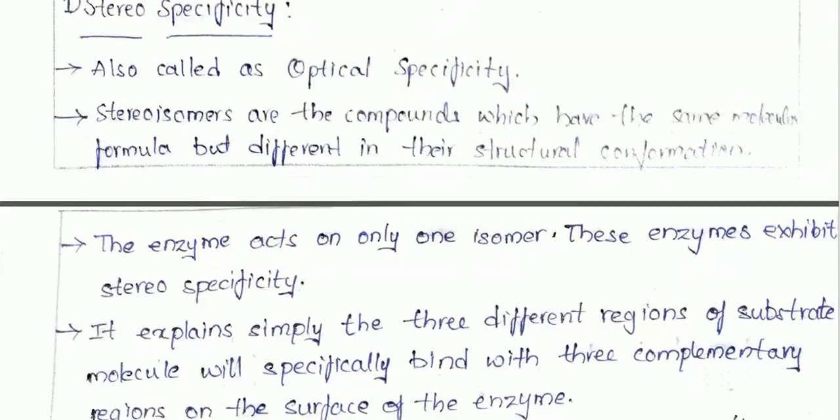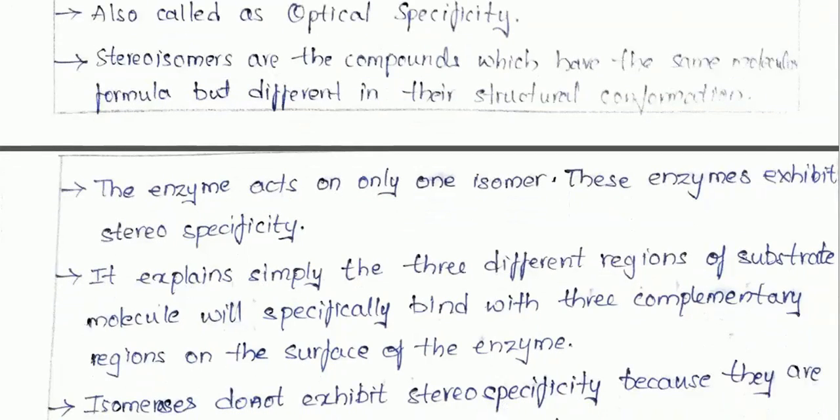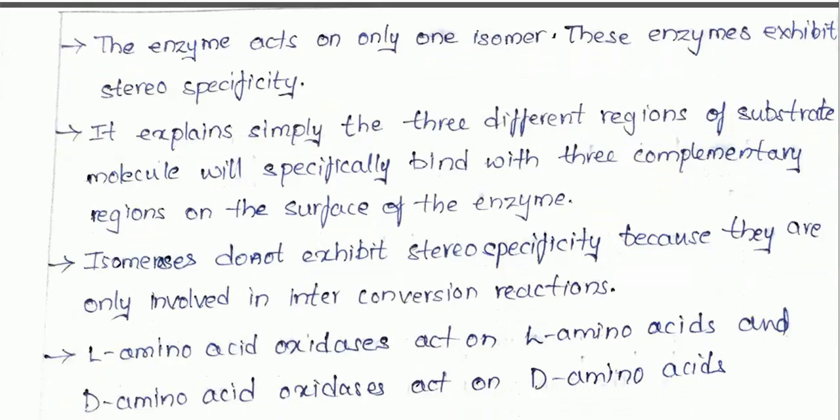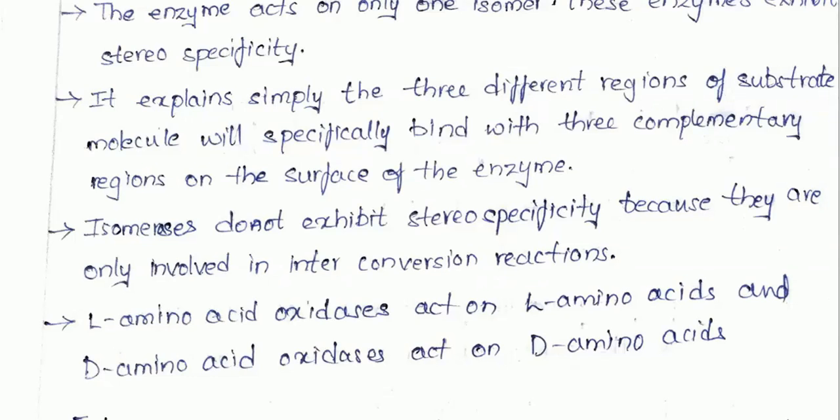It also explains three different regions of the substrate molecule. The substrate molecule consists of three different regions, and these three regions are complementary to the surface present on the enzyme. That means these regions on the substrate molecule are complementary to the surface of the enzyme, and the substrate binds to the surface of the enzyme, and these isomers exhibit stereospecificity, and this is due to the interconversion of the reactions.